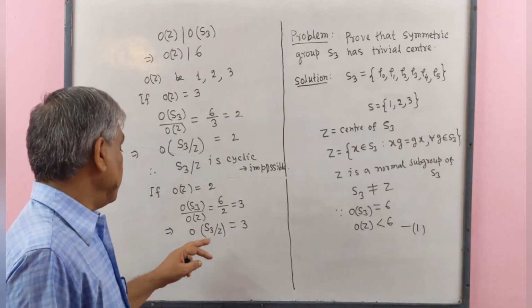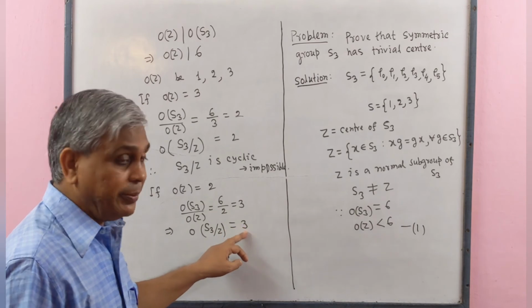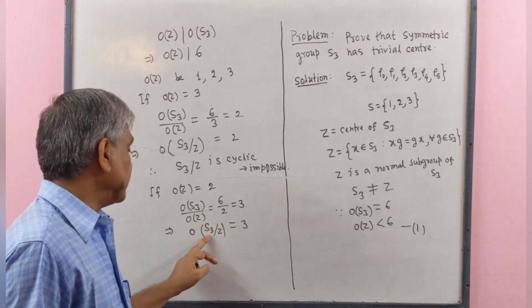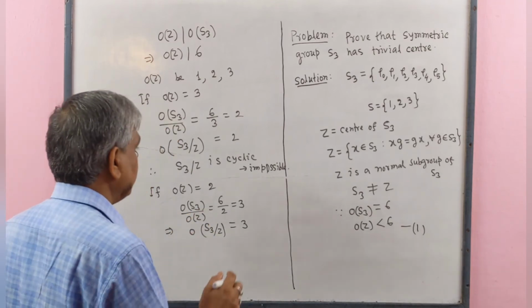Therefore, the order of the quotient group S3 by Z is a prime number, so the quotient group S3 by Z is a cyclic group.